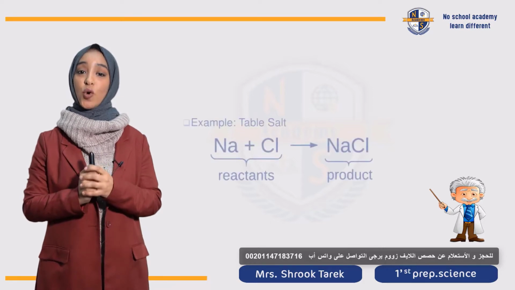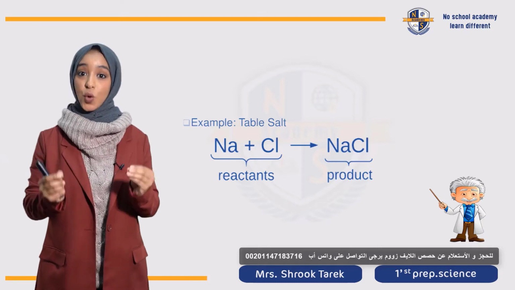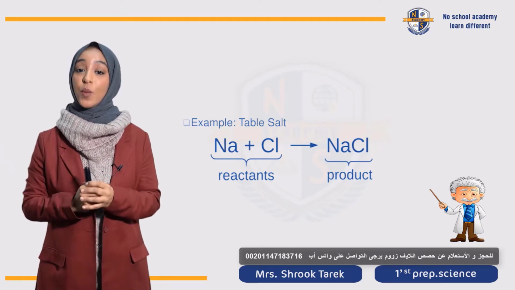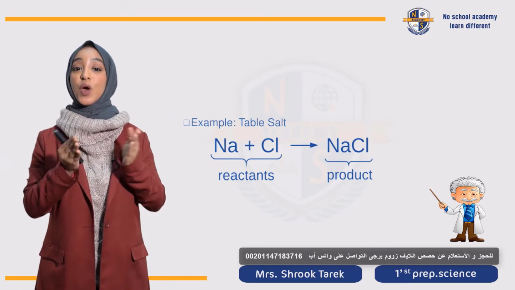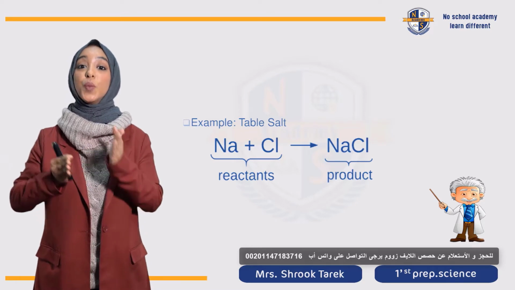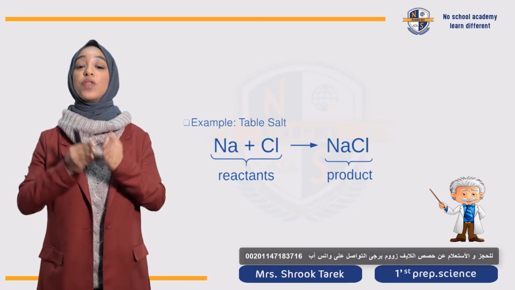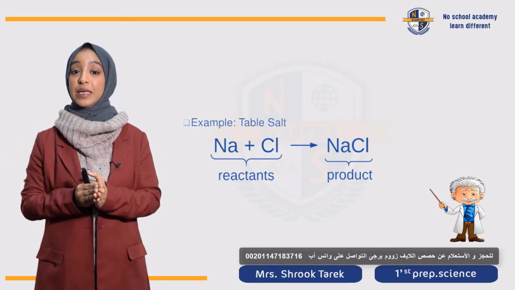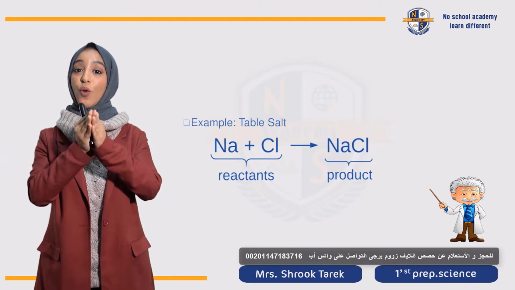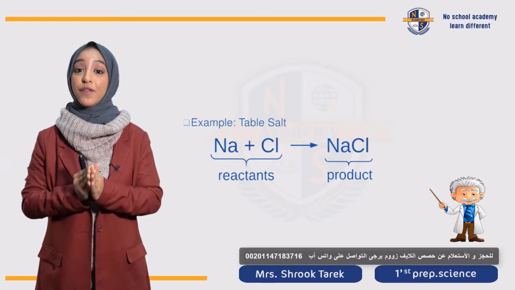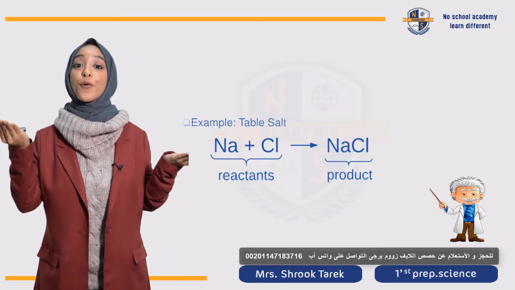اتكلمنا قبل كده عن table salt, which is sodium chloride. Sodium chloride is the chemical name of salt, الملح. طيب عبارة عن إيه؟ عبارة عن two reactants, which is sodium and chlorine, which react together to form a new product, which is sodium chloride. It's a new substance with new properties. يبقى أنا عندي الصوديوم which is A reacts with chlorine which is B to form AB or sodium chloride. ودايما خلينا فاكرين إن A and B is the reactant and AB form it is the product formed.